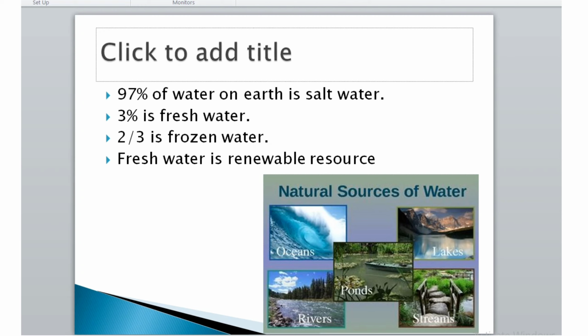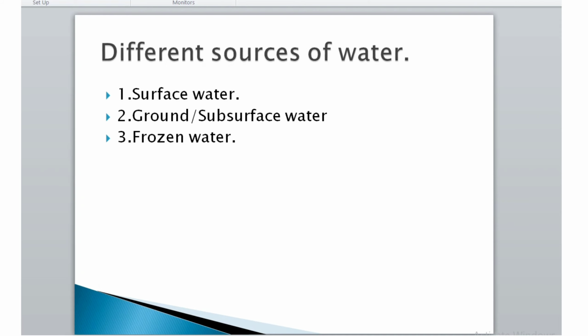97% of water on earth is salt water, 3% is fresh water, and 2/3 of that is frozen water. Fresh water is a renewable source of water. Now see what the different sources of water are. There are three sources of water. First is surface water, second is groundwater, also known as subsurface water, and third is frozen water.